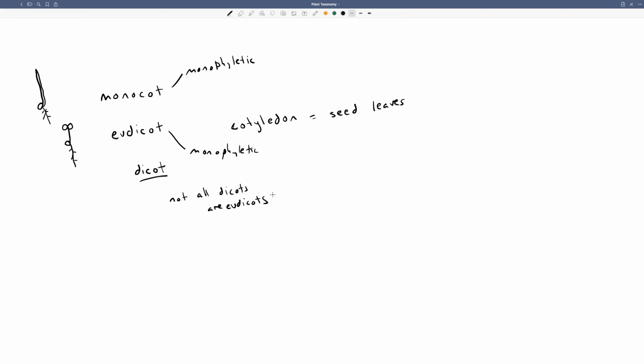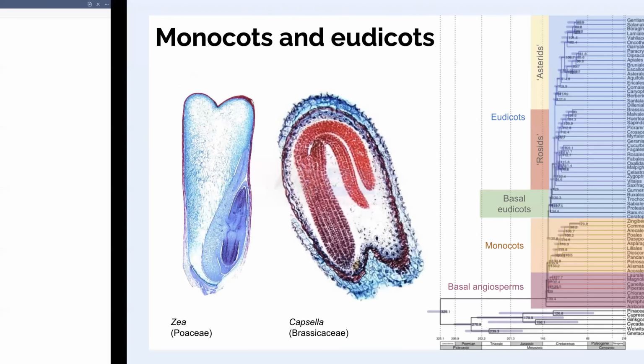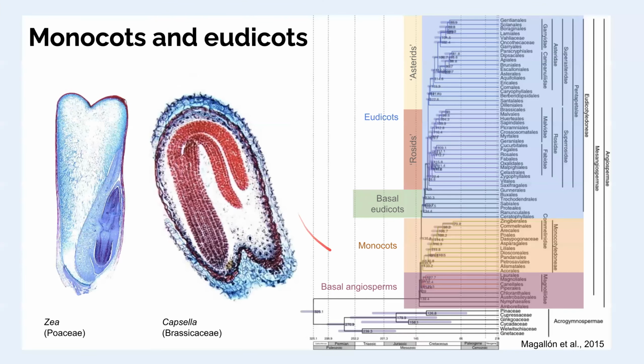So if we go back to our phylogeny, dicots, this two seedling leaves, is kind of an ancestral condition. These so-called basal angiosperms would have had two cotyledons. But if you draw a boundary around all the dicots, you don't have a single common ancestor that excludes monocots. Monocots are monophyletic. They have a single ancestor around here. And the eudicots are monophyletic. So that's where we have this term eudicot.